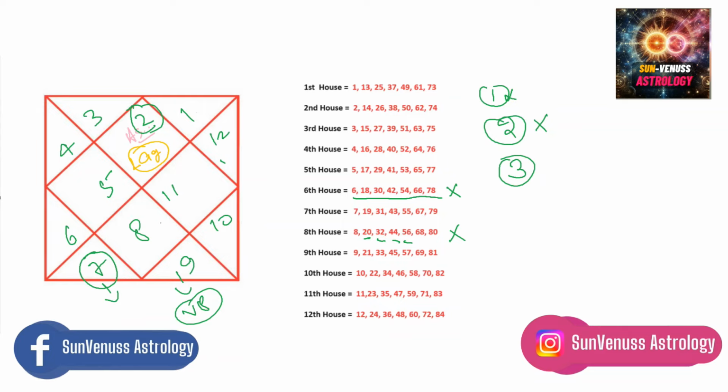His 7th lord is Mars. Mars is placed in the 12th house in his chart. So we have to look 7 houses away from its 7th lord. His 7th lord is in the 12th house, and 7 houses away from the 12th house is the 6th house. So we look at the 6th house.